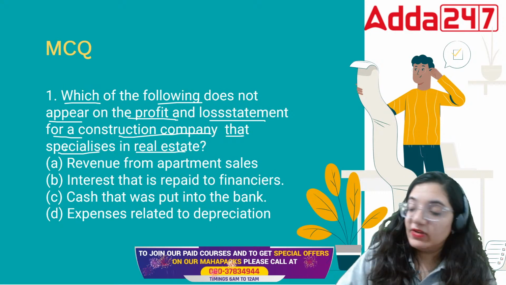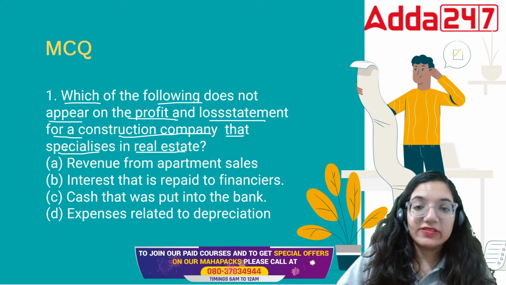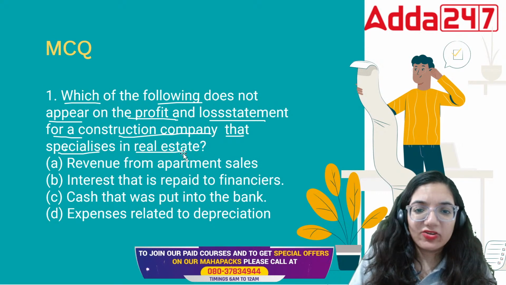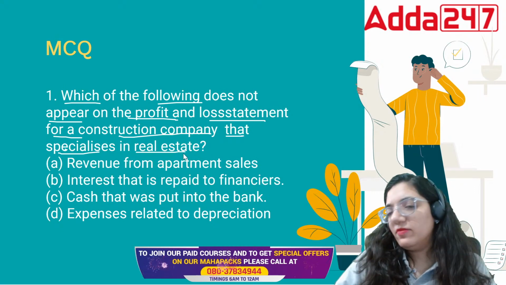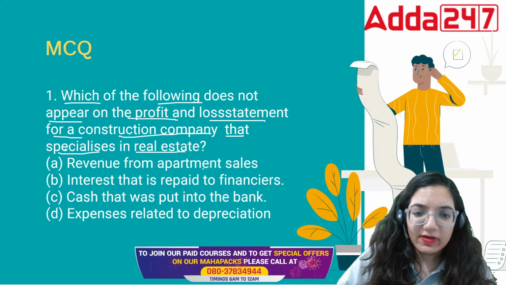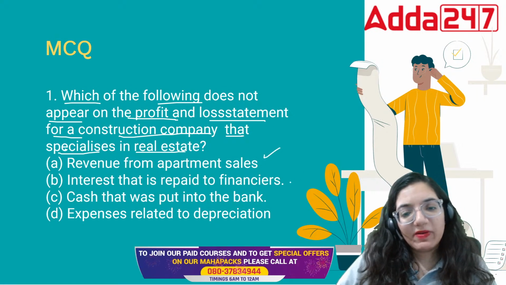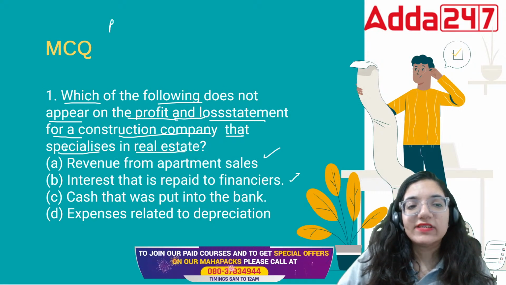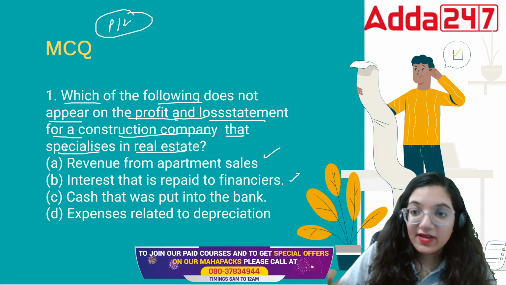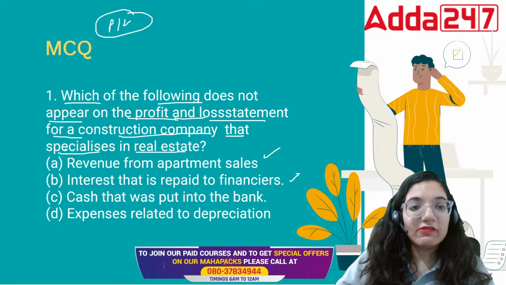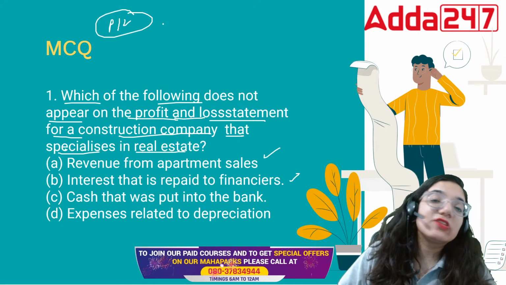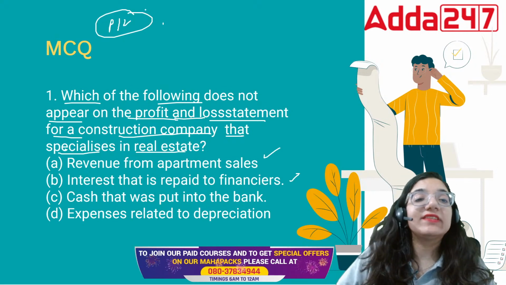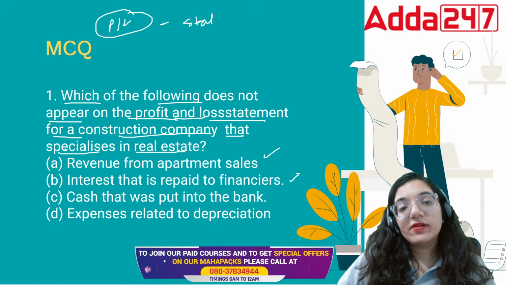A construction company related to real estate, everyone. Real estate companies are those involved in buying and selling of land and buildings, right? For them, everything is an important point. The apartment sales is relevant for them. The interest we pay to the financiers is important to them. In the case of companies, the profit and loss is a statement. Rather, for an individual organization, profit or loss is a nominal account. In the case of companies, the terminology says it's a statement. But the rule is the same.